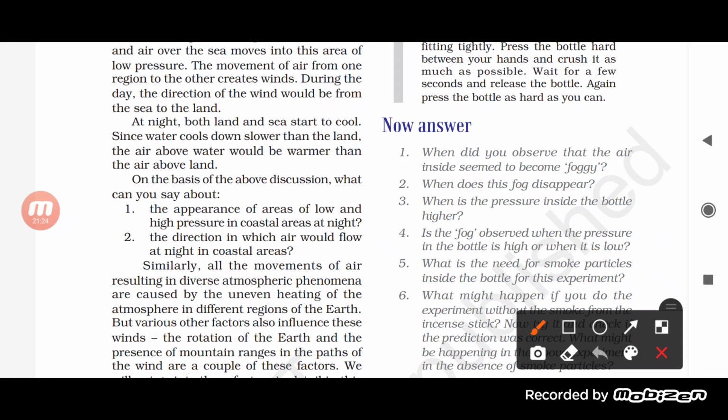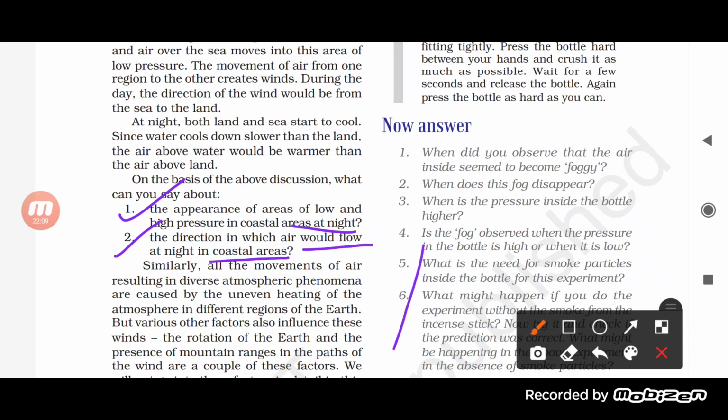On the basis of the above discussion, what can we say about that? We can say the appearance of areas of low and high pressure in coastal areas at night, and the direction in which air would flow at night in the coastal area. So from this discussion we came to a conclusion, students, that low pressure and high pressure are generated in the coastal area, and the flow of air occurs at night. So what happened at night, what happened at day, as well as why does it occur? It is because of the movement from the low pressure to the high pressure.